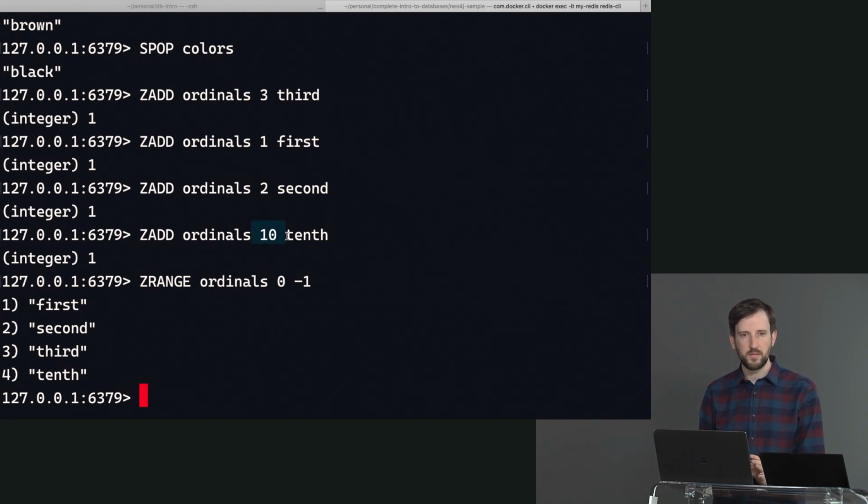Does that make sense? I'm not entirely sure when I would use this. I guess if I was implementing a priority queue, this would be a good way to implement a priority queue on Redis. So maybe if I was using Redis to order print jobs, it might be a good way to do it that way. I don't know why you would use Redis to order print jobs, but that's what came to my mind. Or ordering network traffic, that would be another good reason. Any reason that you'd use a priority queue, this is a way that you could do that with Redis.